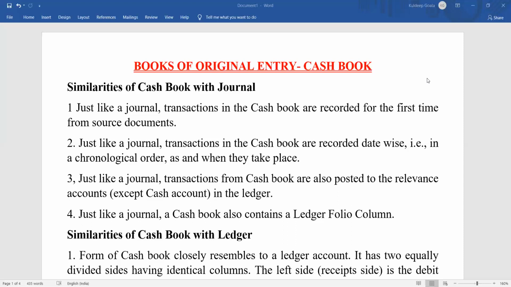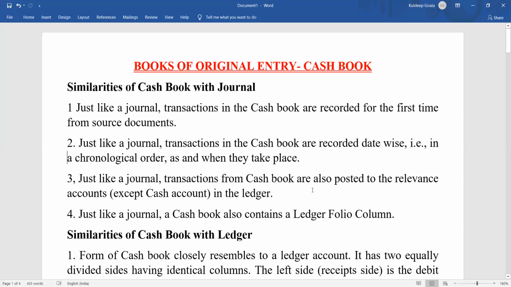There are two more points which I want to add with this. Since ledger is also of T-shape, that will come into ledger. I think that will be better if you go to ledger. Now, the similarity of journal is that it is also having a ledger folio. Earlier, one more characteristic was there, that is, it was also having narration. Like journal, cash book was also having narration, but with the time frame, in the modern books we don't get that. That is not at all followed now, so that is why it is skipped here.